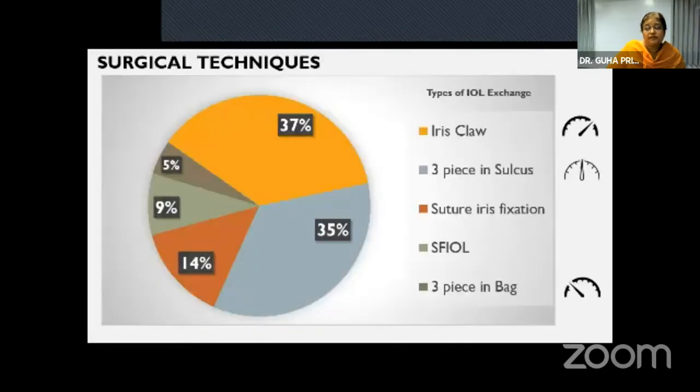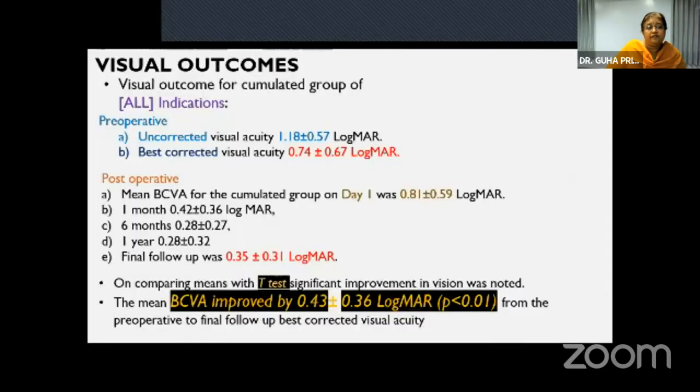The commonest technique we found was iris claw lenses in 37%, 3-piece IOL in the sulcus in 35%, iris fixation in 14%, scleral fixated in 9%, and IOL in the bag in 5%. For the visual outcome of the cumulated group, the preoperative uncorrected visual acuity was 1.18 plus or minus 0.7, and best corrected was 0.74 plus or minus 0.67 logMAR units. On comparing the means with t-test, there was significant improvement of the mean BCVA by 0.43 plus or minus 0.36 logMAR unit from the preoperative to the final follow-up.